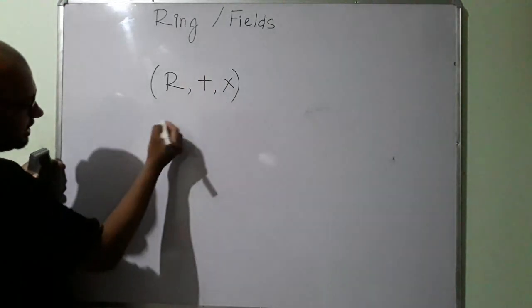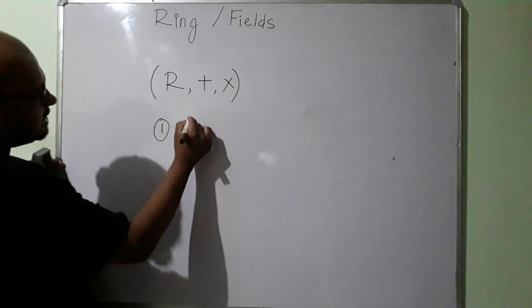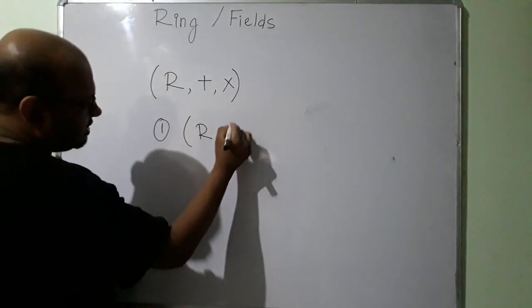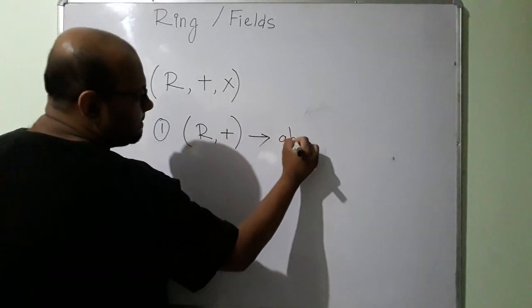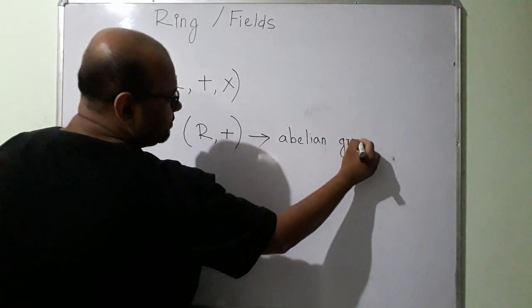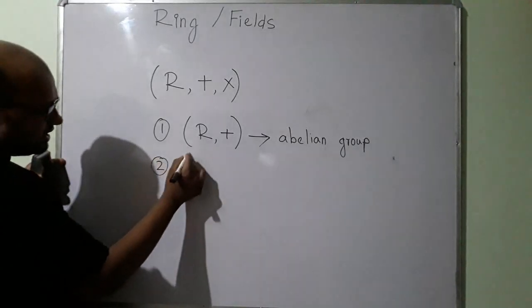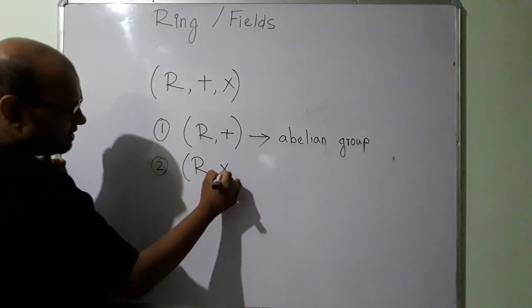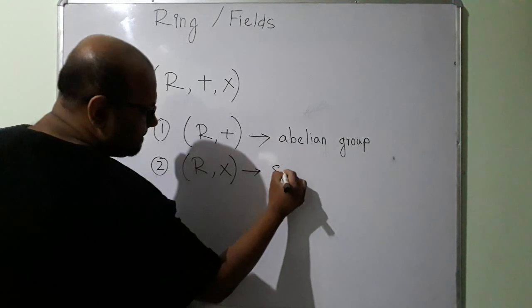So here, if three conditions are satisfied, number one, this set under this operation addition should be an abelian group. This is condition 1. Condition 2, this set under this operation multiplication should be a semigroup.